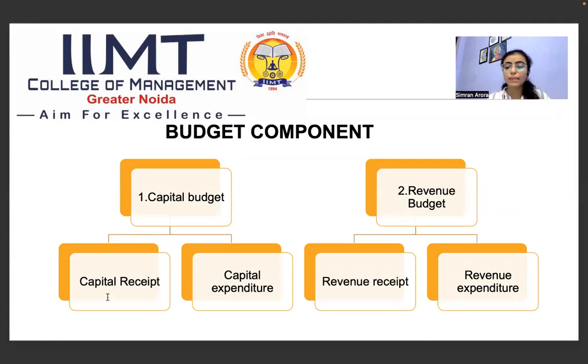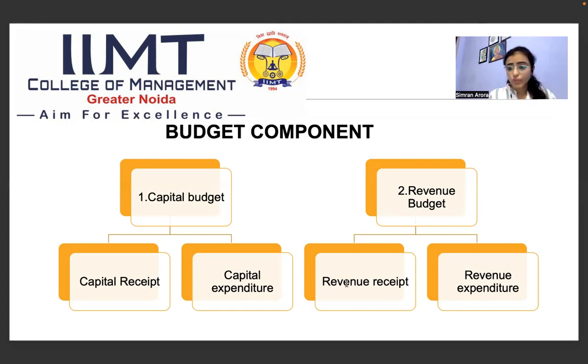The first one is capital receipt. What are capital receipts? Those which either increase the liability of a country or reduce its assets are known as capital receipts. For example, borrowing and disinvestment are examples of capital receipts. And what is capital expenditure? It increases the assets of a country or reduces its liabilities. Like if you are paying the loan which you have taken, it can be an example of capital expenditure, or constructing a metro can be an example of capital expenditure.